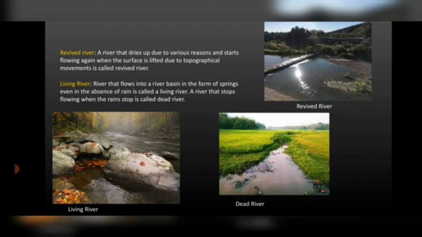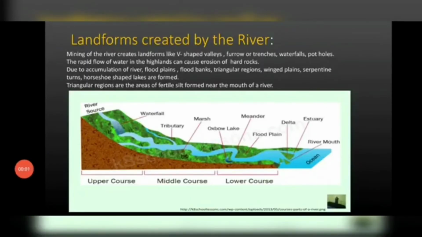Now, when the river water stops flowing, when it doesn't rain, then it is also called a dead river. Okay, landforms created by the river.